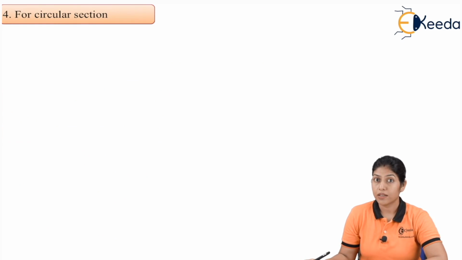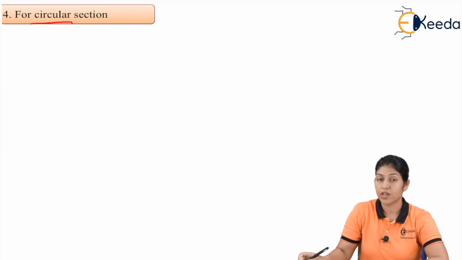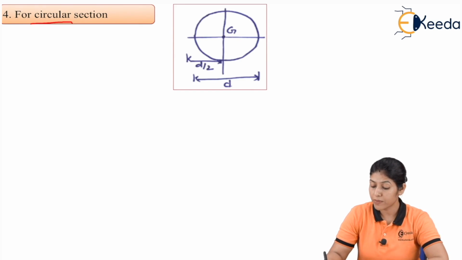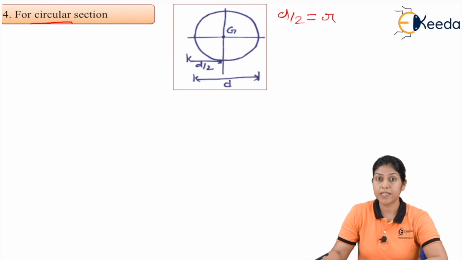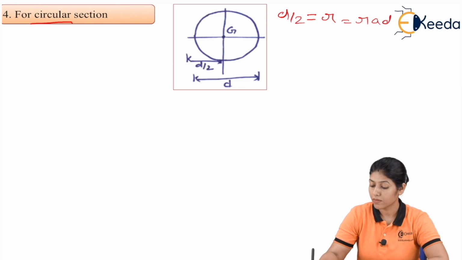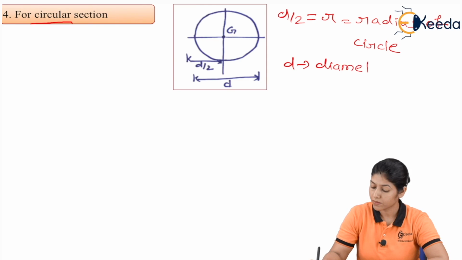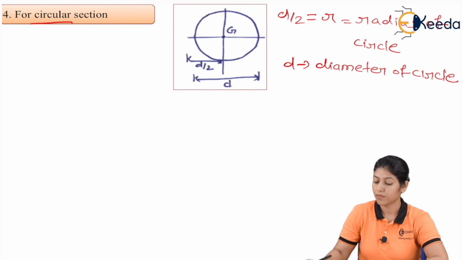Now let's move toward another section, the circular section. If this represents a circle, we take small d as the diameter of the circle, or d by 2 as the radius of the circle, and this d by 2 is represented by small r, the radius of the circle, and small d is the diameter of the circle.